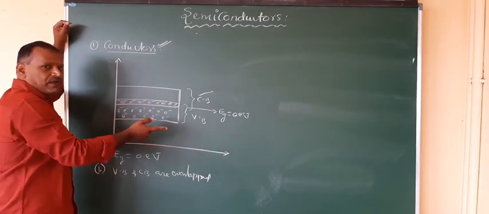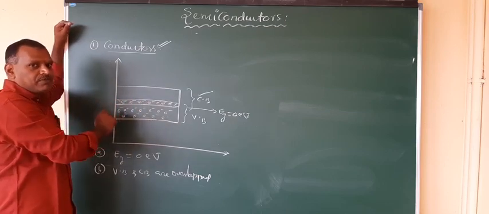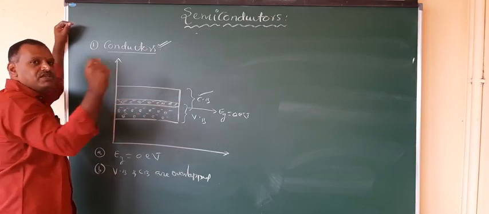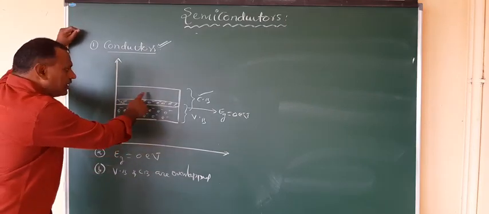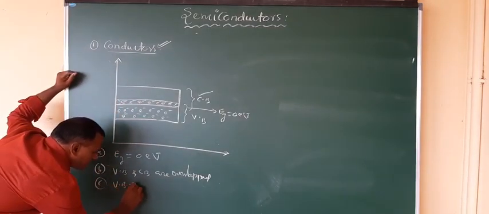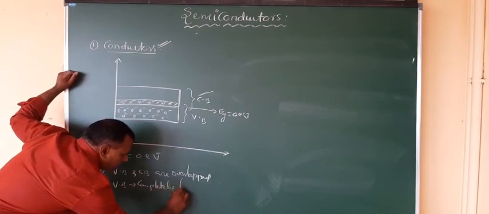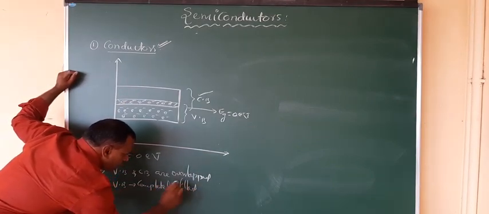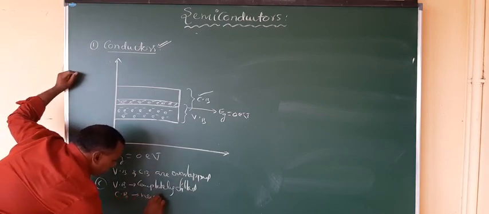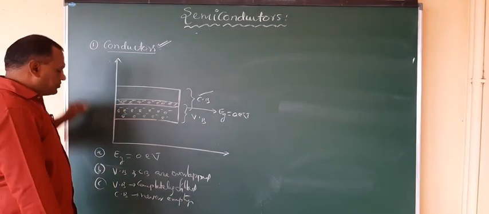So VB is completely filled and CB is partially filled, with some electrons present. You can say CB is never empty. VB completely filled, and CB never empty.